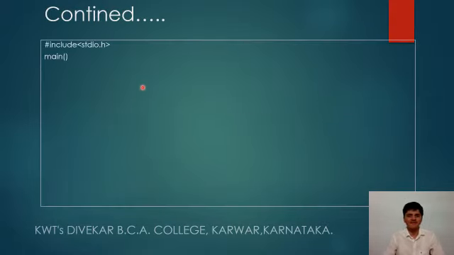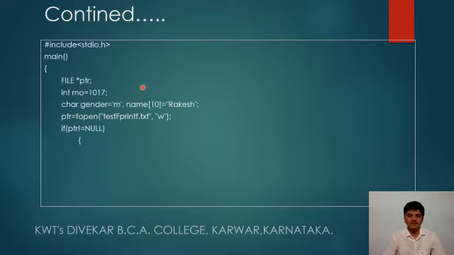Now let us have a look at the illustration of the fprintf function. Here I have declared a file pointer variable, and further I have declared some variables like roll number which has a numeric value, character M which is the gender, and then name which is stored in the name variable. So here I have created test fprintf.txt with the write mode using the fopen function, and the pointer is assigned to the ptr variable.